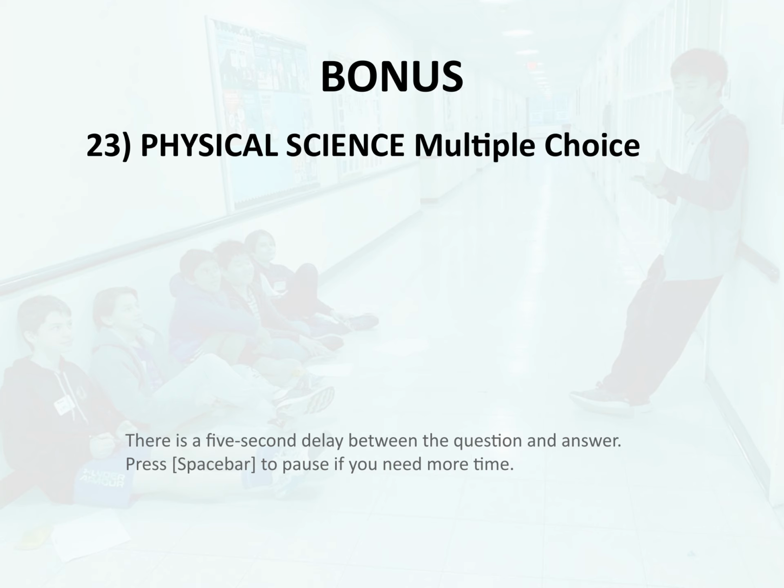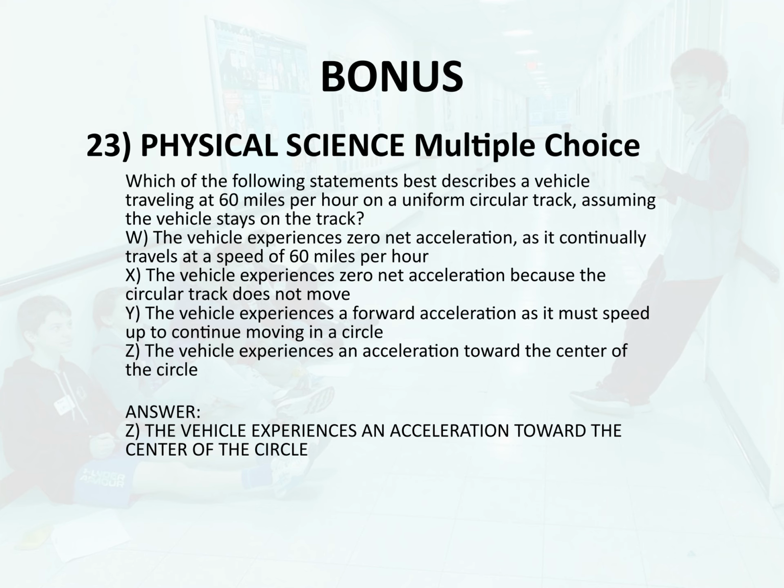Y. The vehicle experiences a forward acceleration as it must speed up to continue moving in a circle. Z. The vehicle experiences an acceleration toward the center of the circle. Answer. Z. The vehicle experiences an acceleration toward the center of the circle.